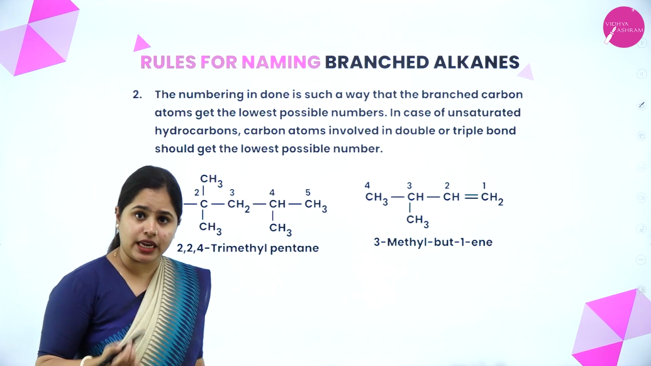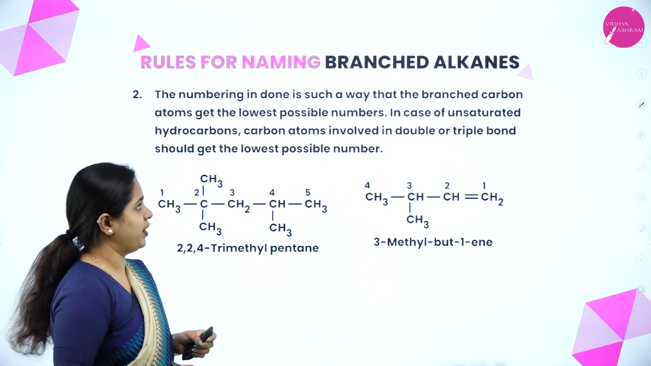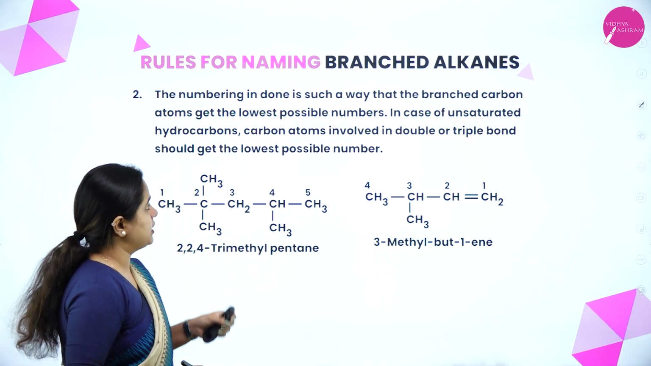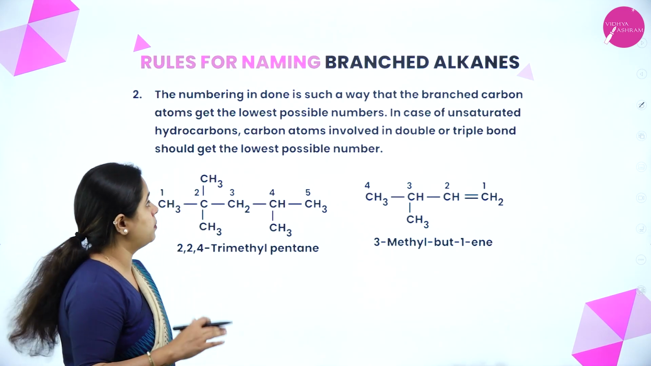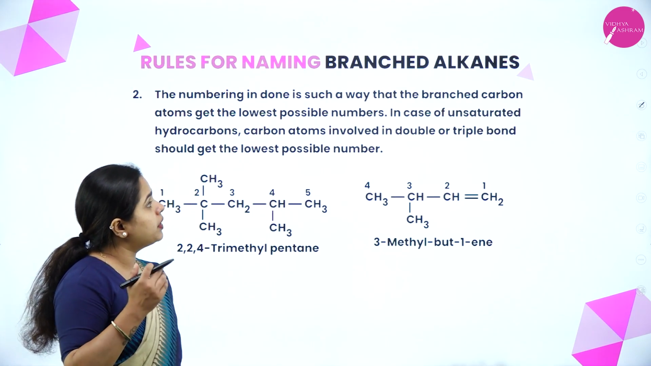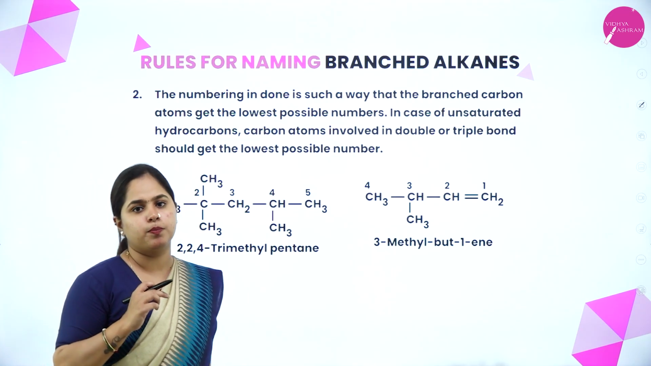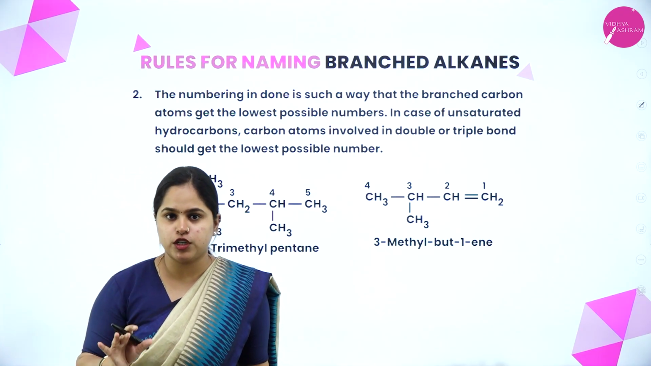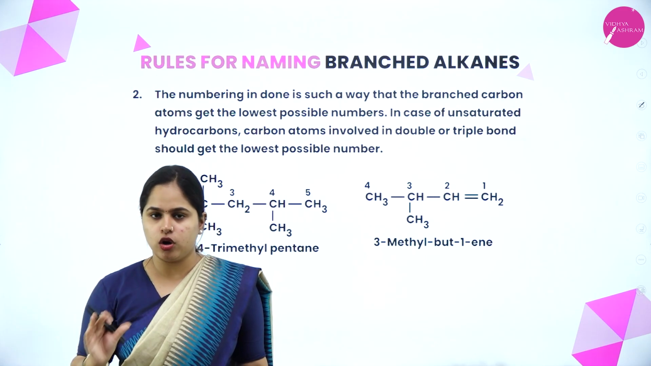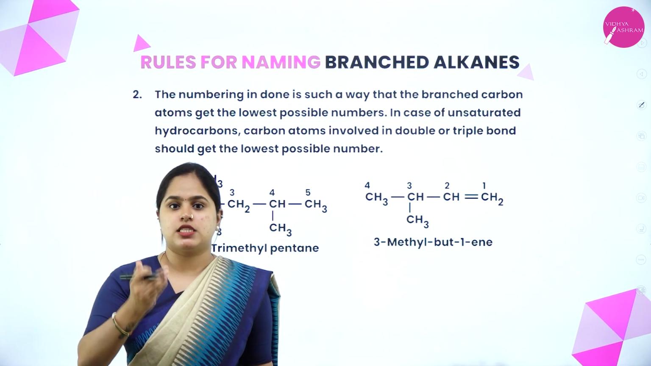Now moving on to the second rule, that is the numbering is done in such a way that the branched carbon atom gets the lowest possible numbers. In case of unsaturated hydrocarbons, carbon atoms involved in double or triple bond should get the lowest possible number. So what was the first rule? We have to identify the longest chain. That is done. Once the longest chain is identified, what we have to do?